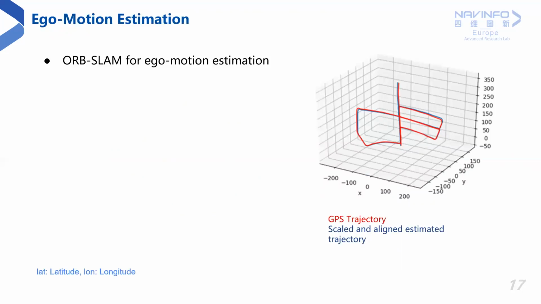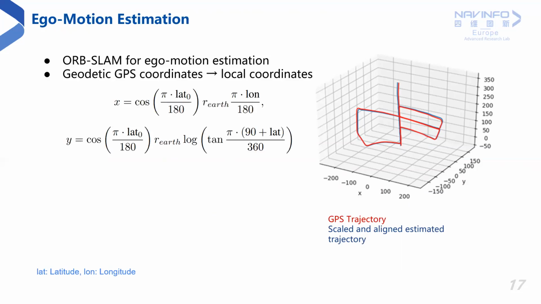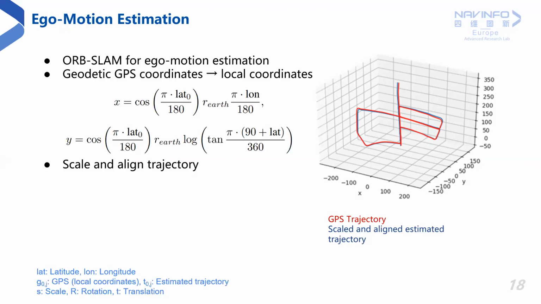In this approach, we utilize ORB-SLAM to get the ego motion of the camera. However, this is not scaled or aligned to the real world. To do so, we utilize the GPS coordinates by first converting the latitude, longitude, and height to local coordinates using the Mercator projection. Thereafter, we use Umeyama's algorithm to scale and align the estimated trajectory with the GPS trajectory in local coordinates by minimizing the mean squared error between them.